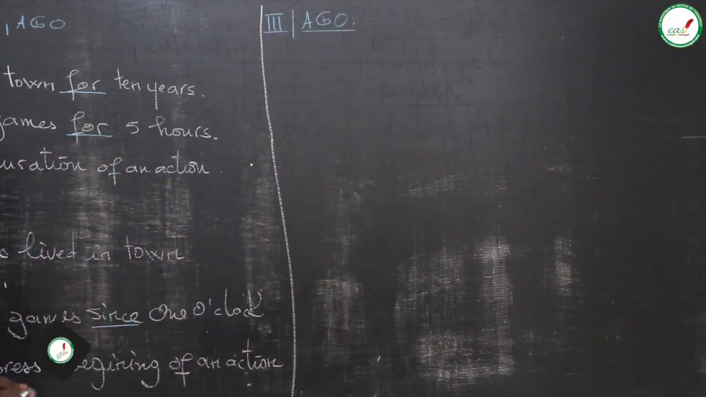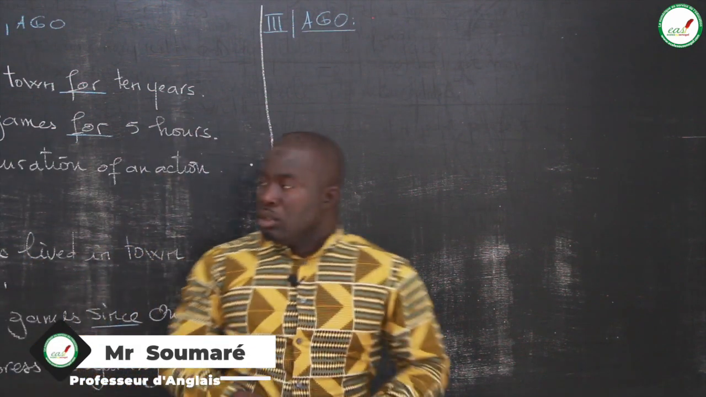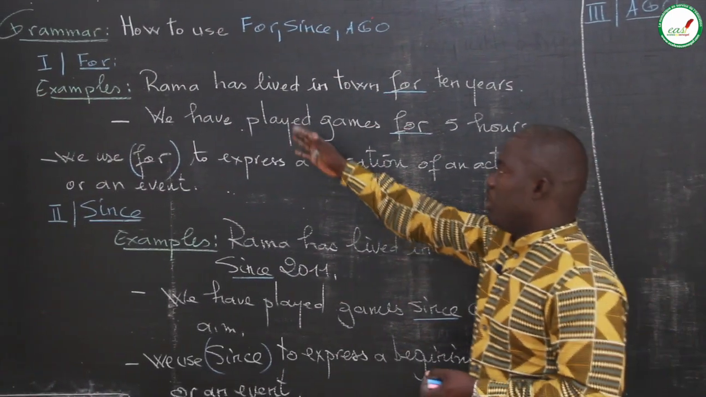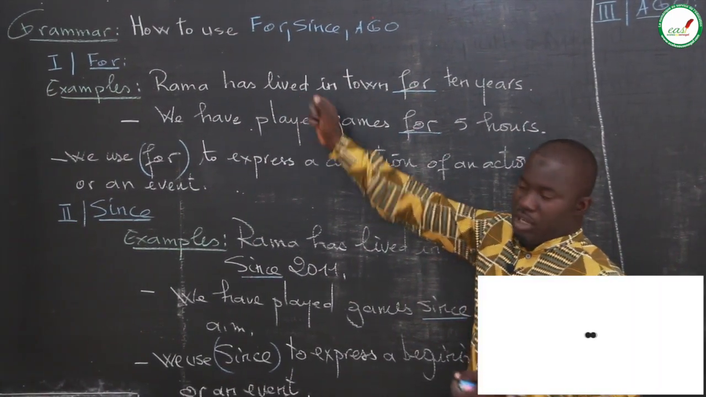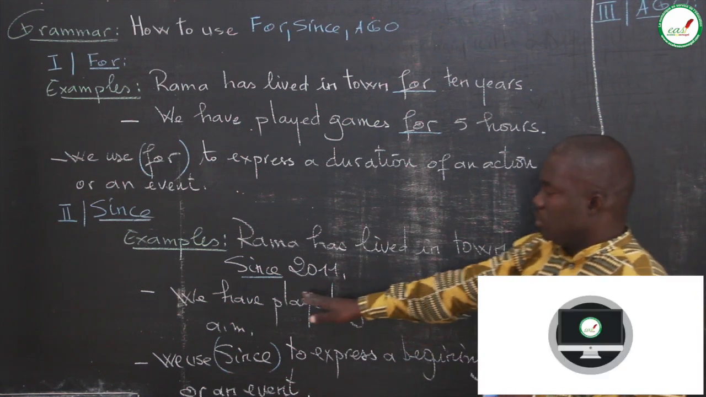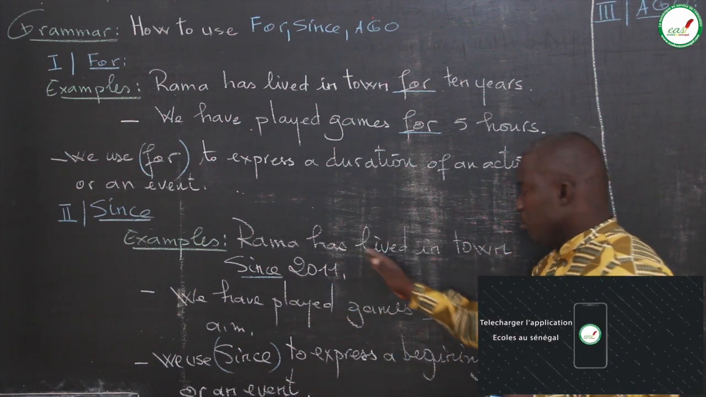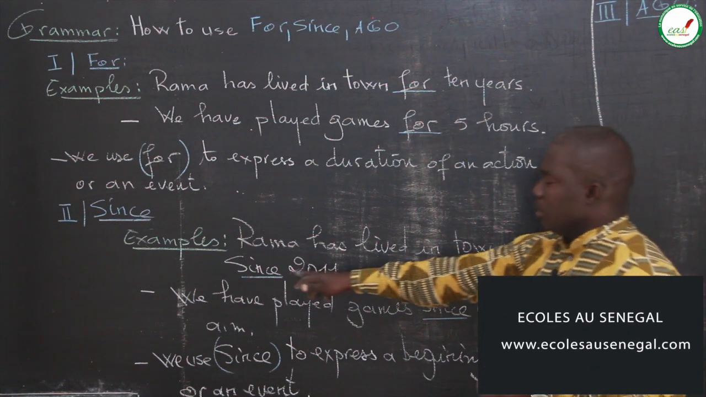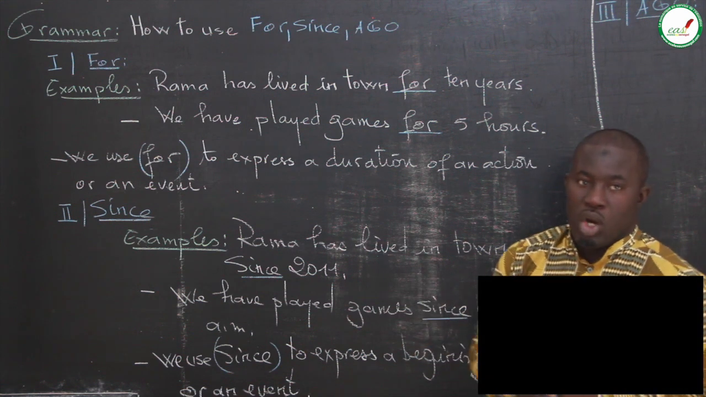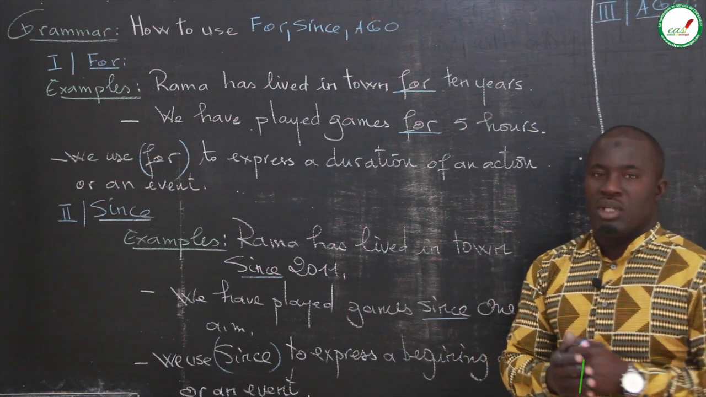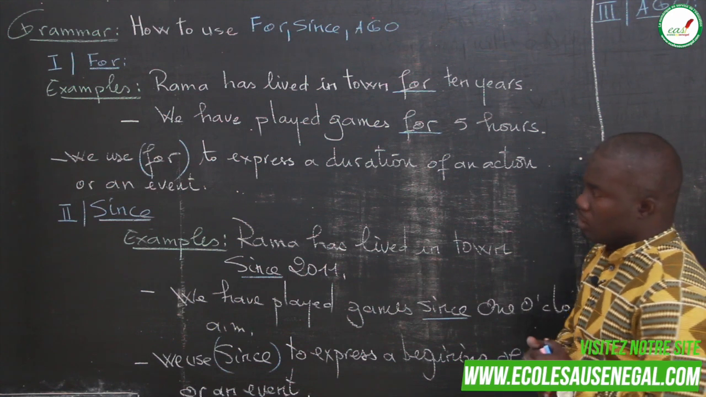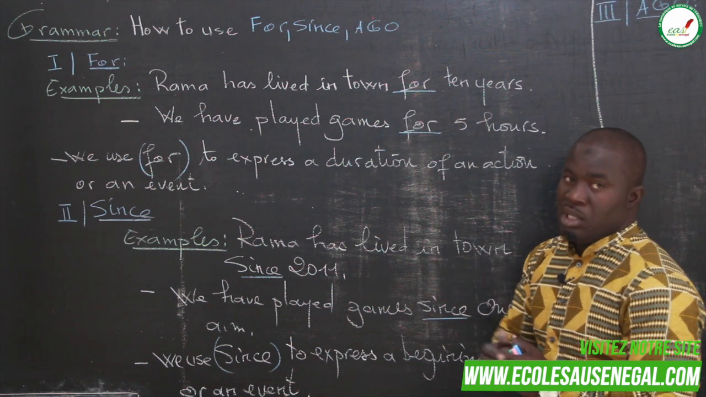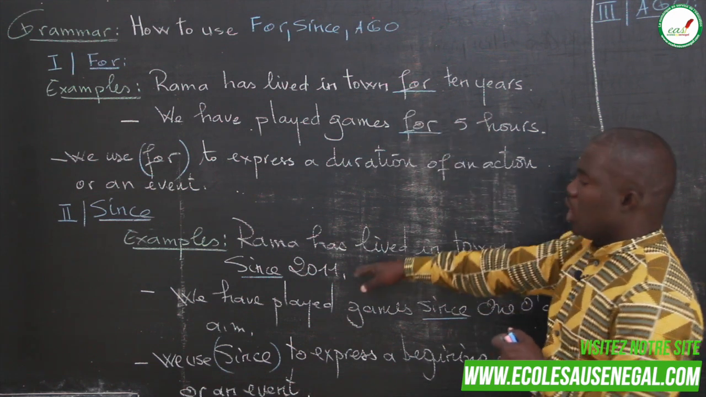And don't forget, for is used with the present perfect or past perfect. Since is also used for the present perfect or past perfect, because for and since are time indications or keywords for the present perfect and the past perfect. When the action starts in the past and continues in the present, we use present perfect with for or since.